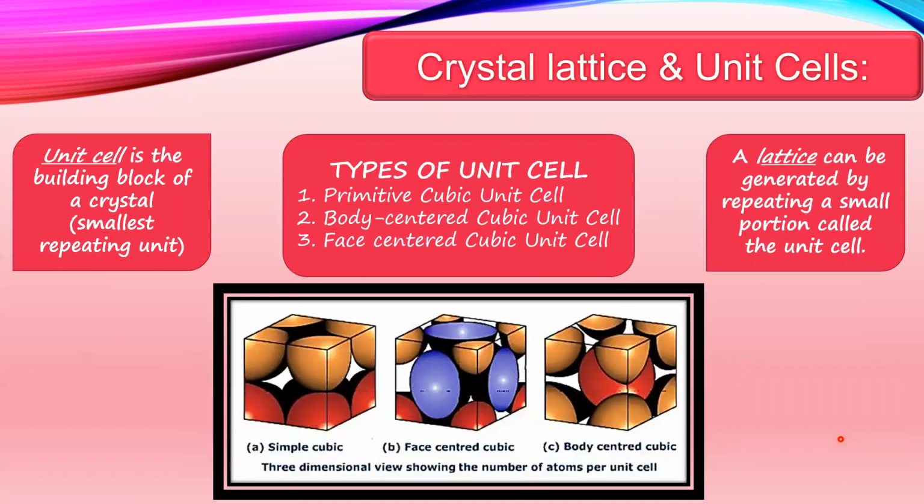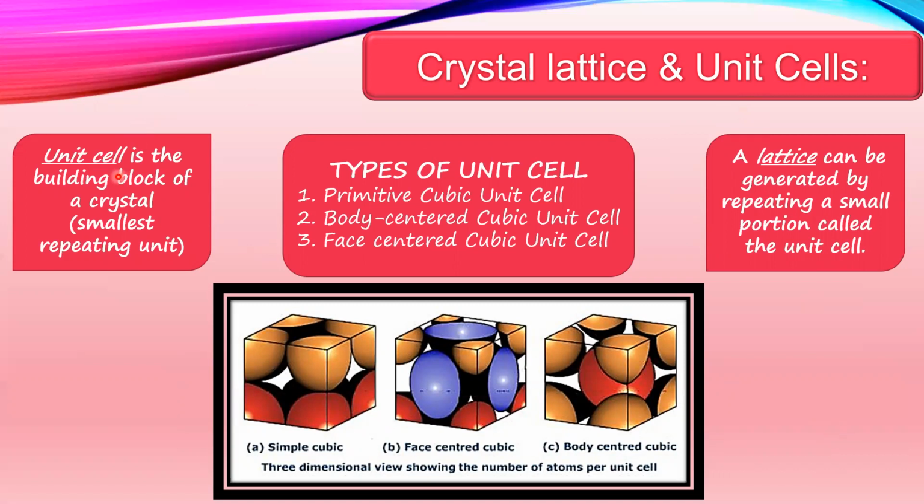Next, we need to learn about crystal lattice and unit cells. First of all, we will talk about what a crystal lattice is. A lattice can be generated by repeating a small portion called the unit cell. I repeat, a lattice can be generated by repeating a small portion called the unit cell.